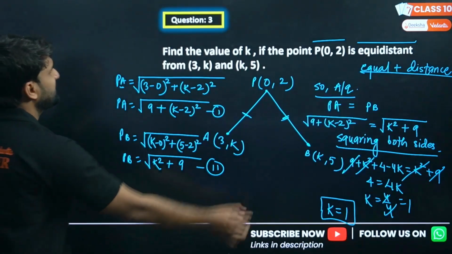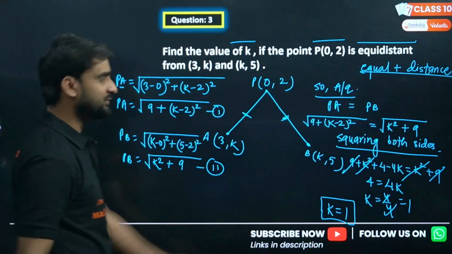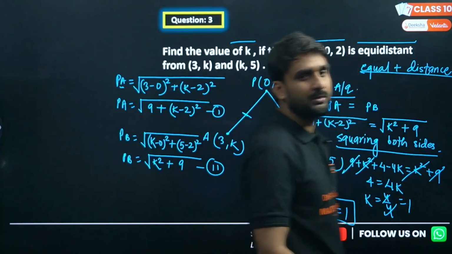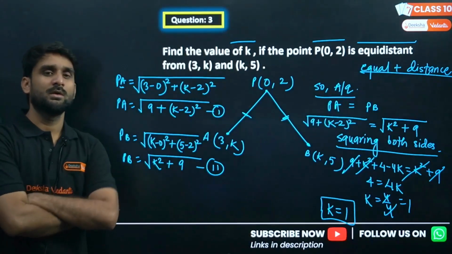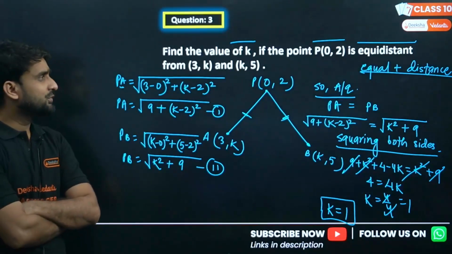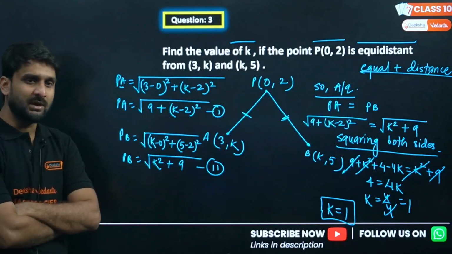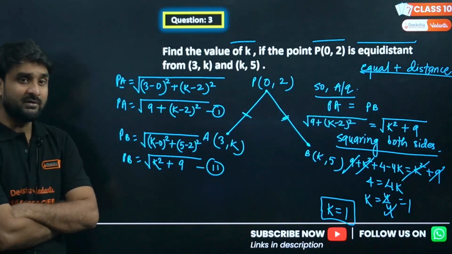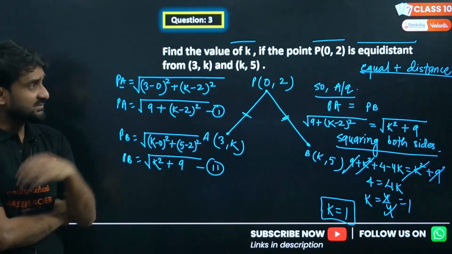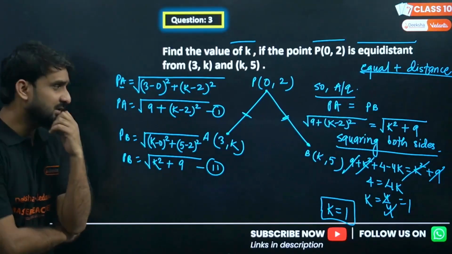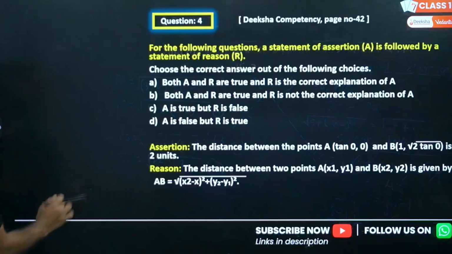What was the question asking? To find the value of k. So the answer is 1. I hope you have understood. So was this question challenging? Nothing. You need to go through the language first. What is the question asking? What is the meaning of equidistant, right? So let's move to the next question.